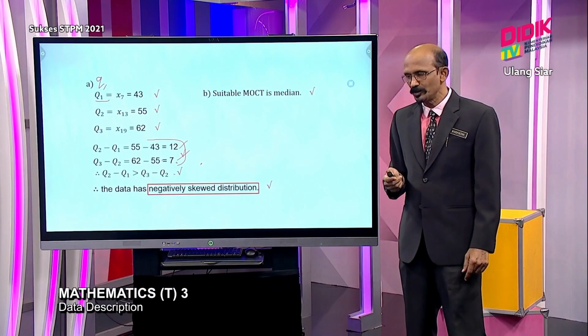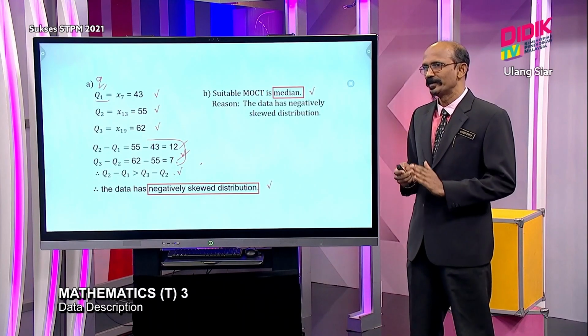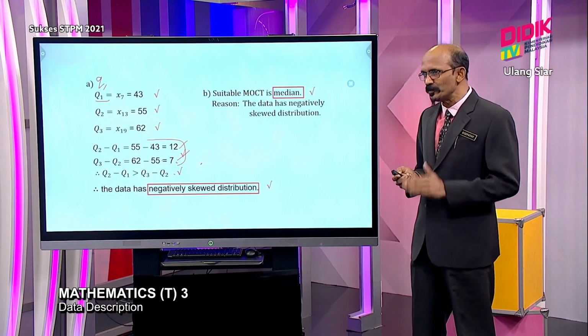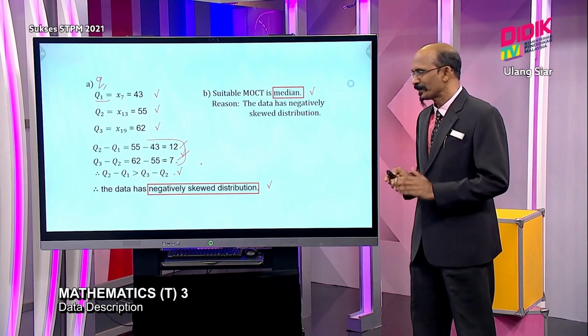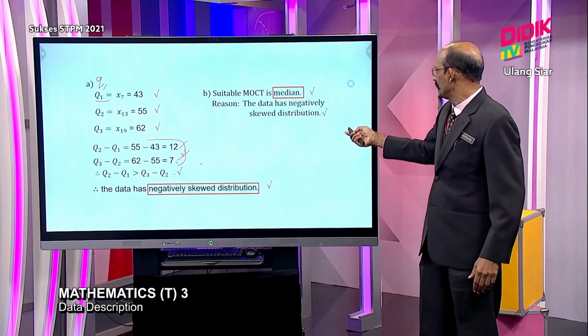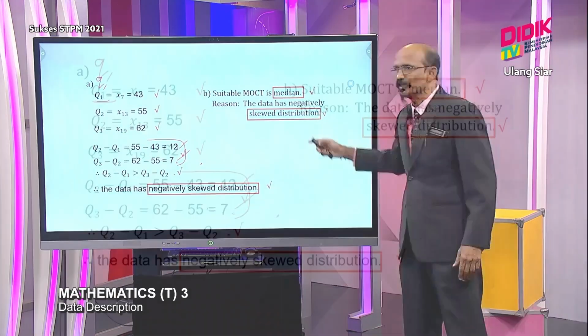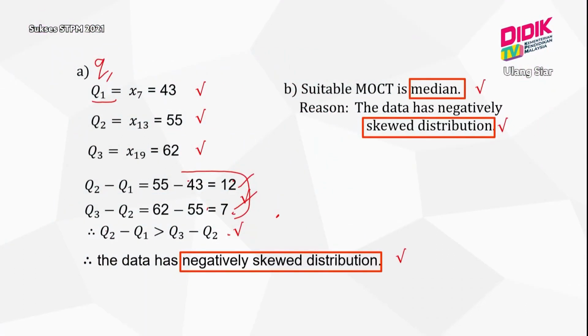Then we continue. They ask you to give a reason. The reason here is very clear. You can write the data as negatively skewed distribution. Even if you never write negatively skewed for this particular part, if you write just skewed distribution, it is good enough already. Because the skew shows that you must use median. Whether it's positively skewed or negatively skewed, you must use median as a measure of central tendency.